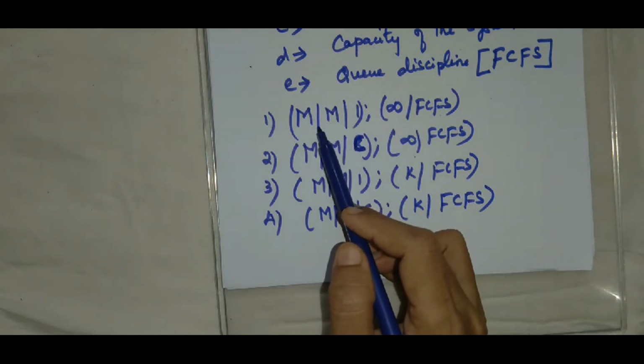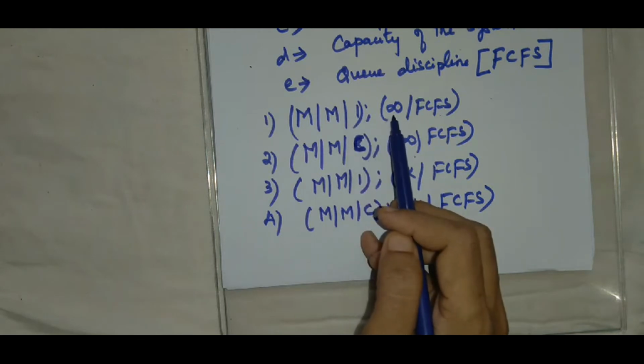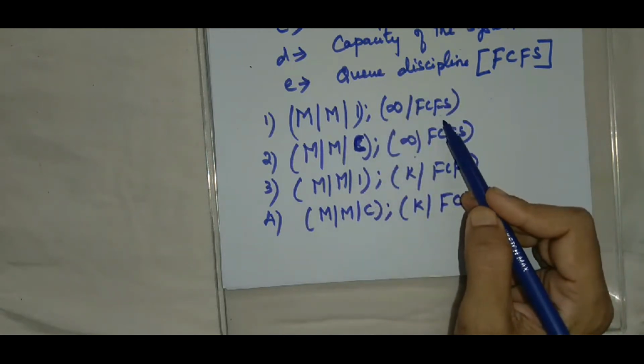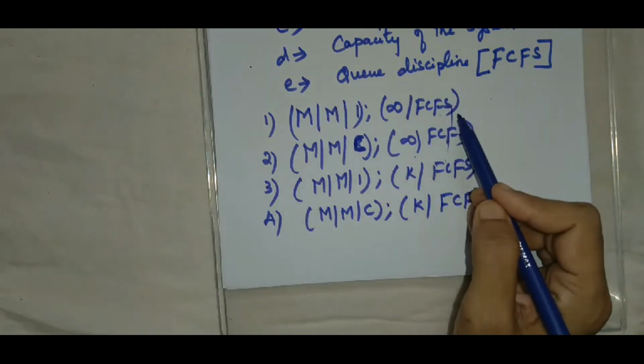So both the probability distribution of the arrival as well as the service are Markovian. The number of servers in the first model is single server, and the capacity can be infinite, and the queue discipline under this unit is first come first serve basis only.